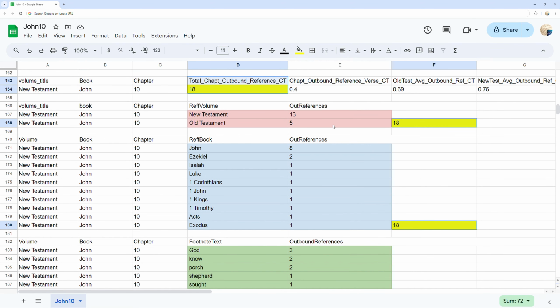As well as the counts per each verse in John chapter 10 and the average outbound reference per verse at 0.4 per verse. And see the per verse rates for the Old Testament, New Testament, and both to the right for comparison.